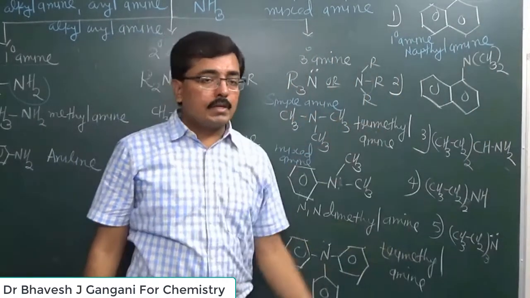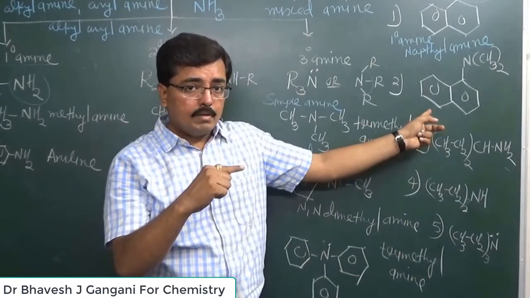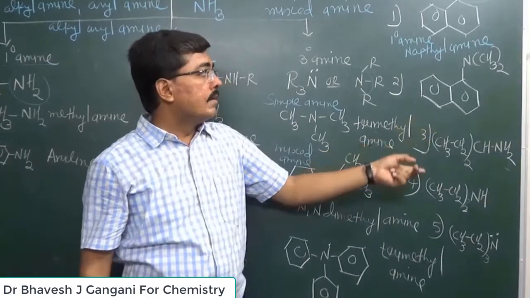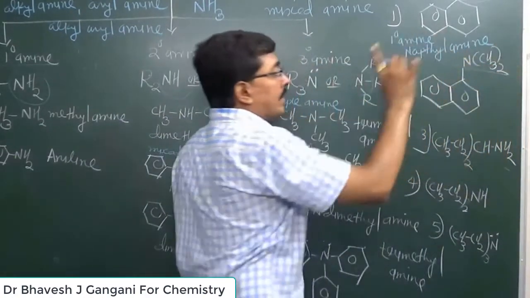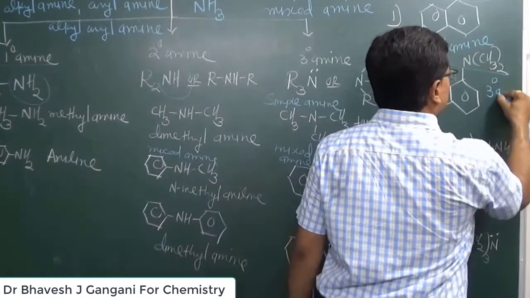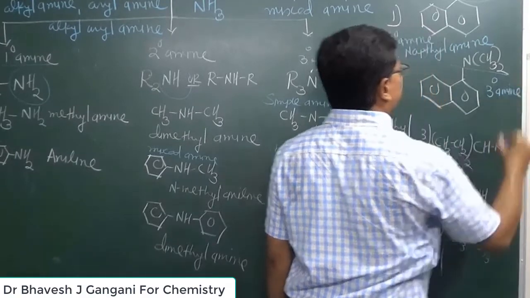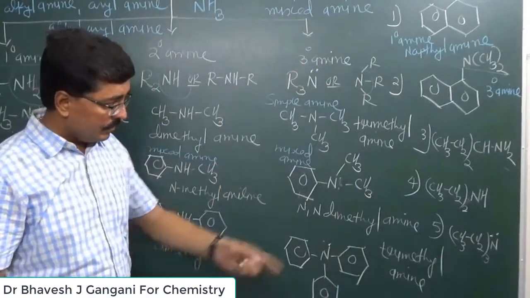Now here you can observe that this will be an aryl amine because nitrogen is directly attached to a carbon of the benzene ring. But here you can observe that nitrogen has no hydrogen, so it is a tertiary amine. But which type of tertiary amine? You can say it is a tertiary aryl amine.